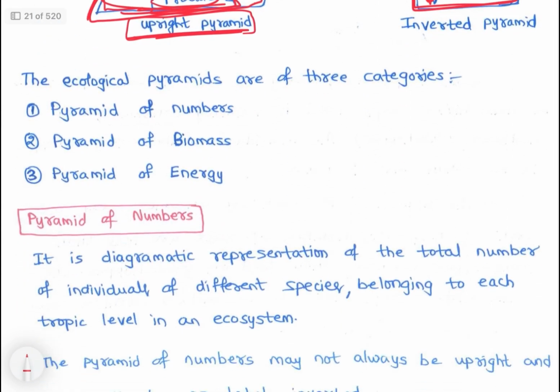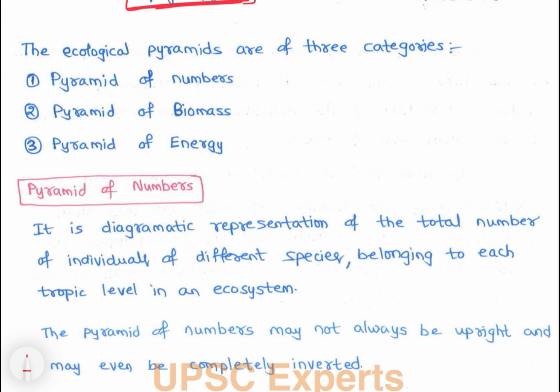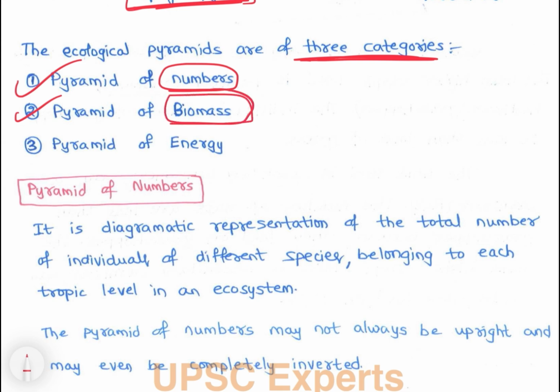So ecological pyramids are of three categories. One is the pyramid of numbers, another is the pyramid of biomass, and the third is the pyramid of energy. This is basically to get clarity with respect to the food chain and food web.